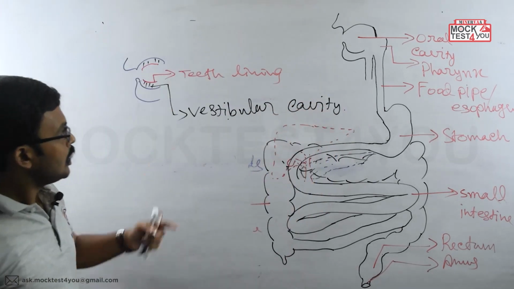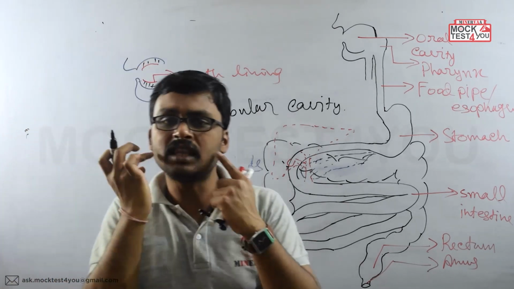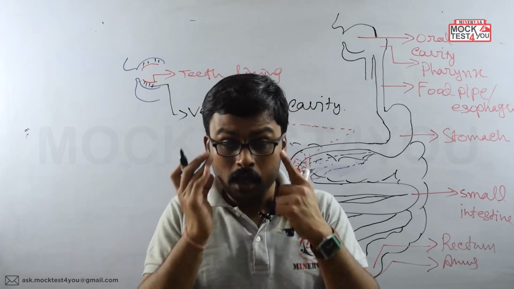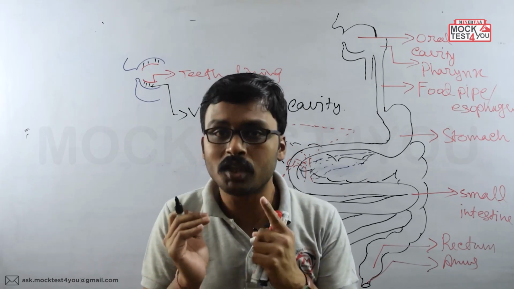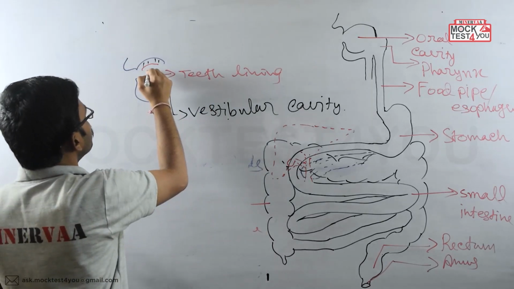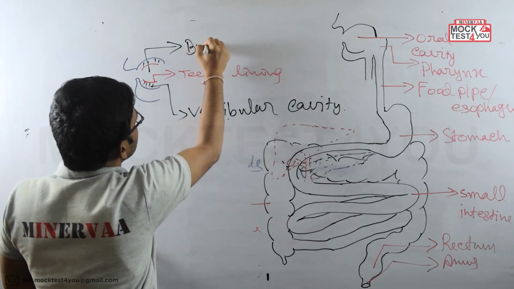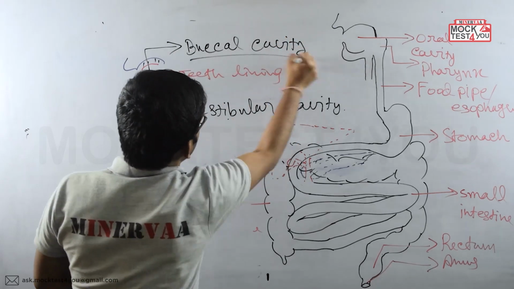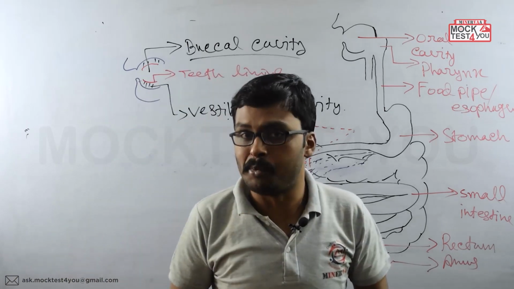And after this, within the teeth lining, where the tongue is present, the region, the cavity which is present, that is called the buccal cavity. It is called the buccal cavity. Now the buccal cavity is the region where the tongue is present, remember, clear?